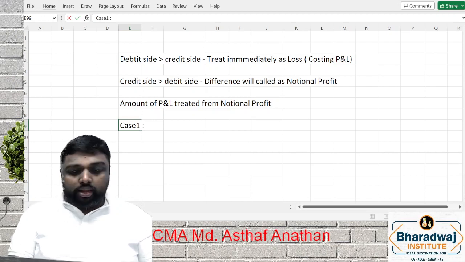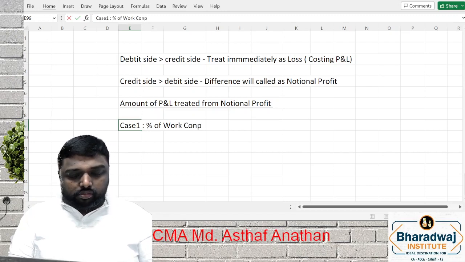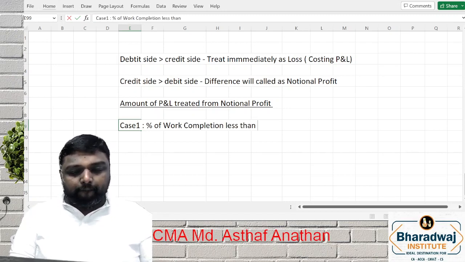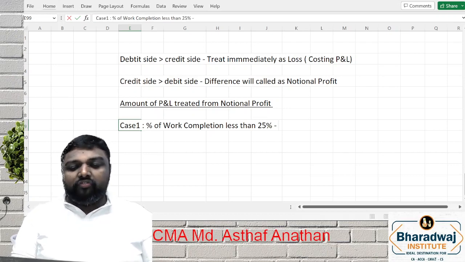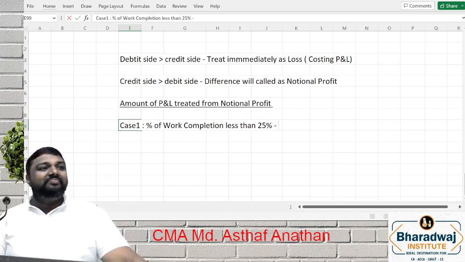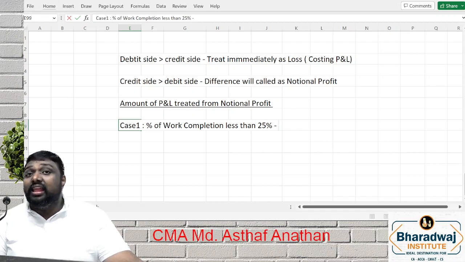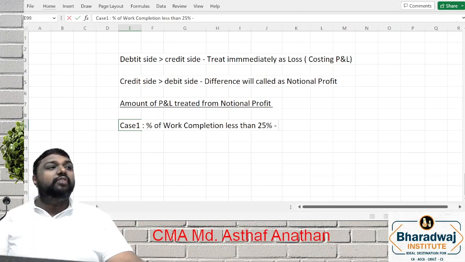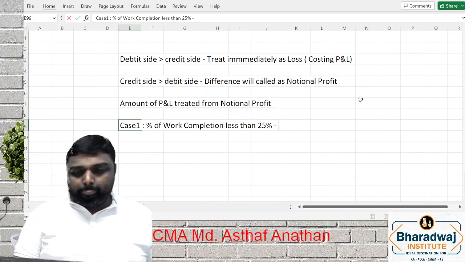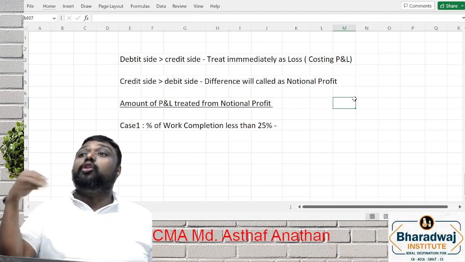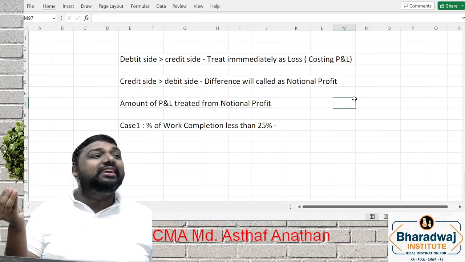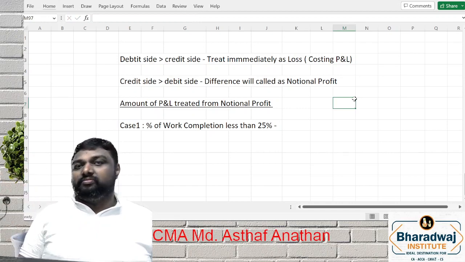Case 1. If the percentage of work completion is less than 25%. What is meant by percentage of completion? That is, out of the total work, what percentage we have completed.